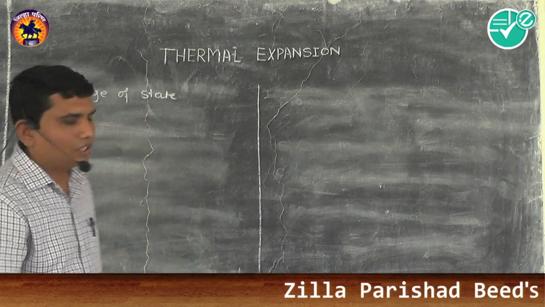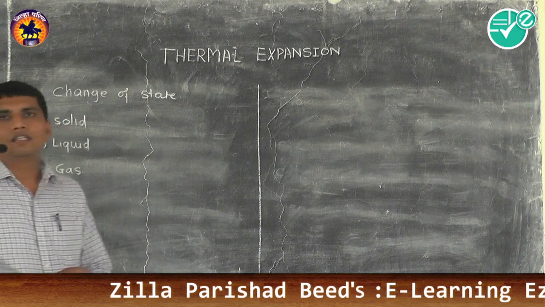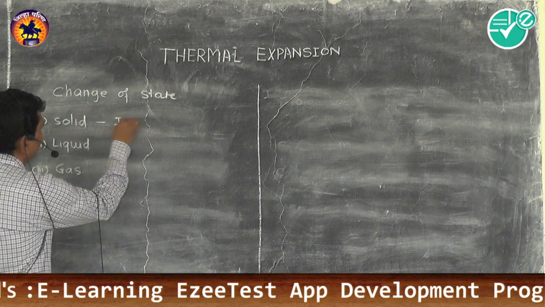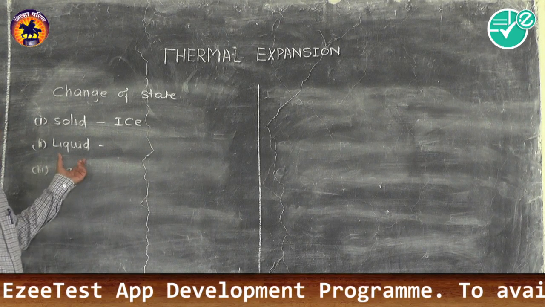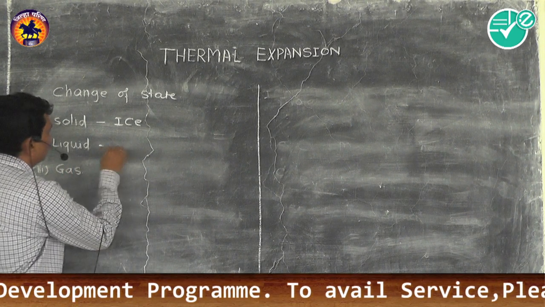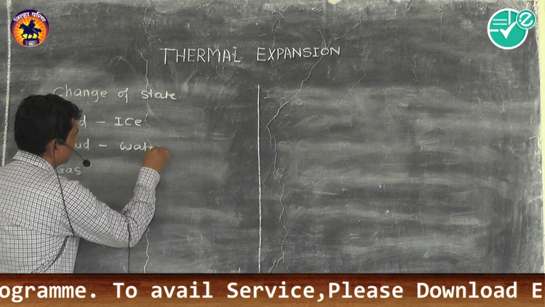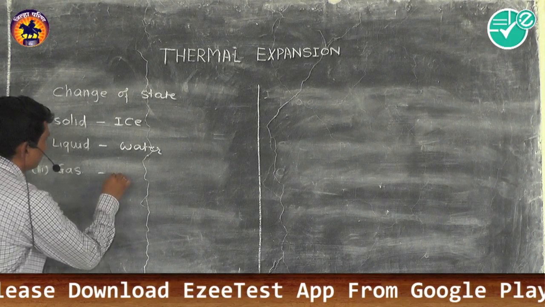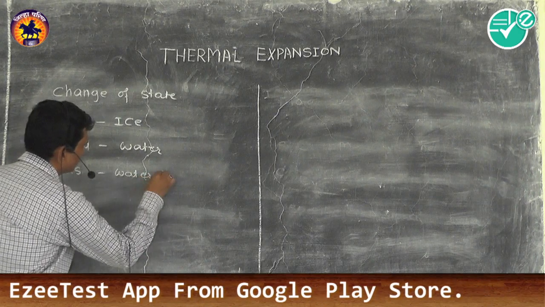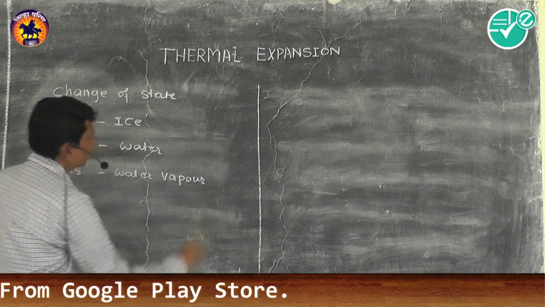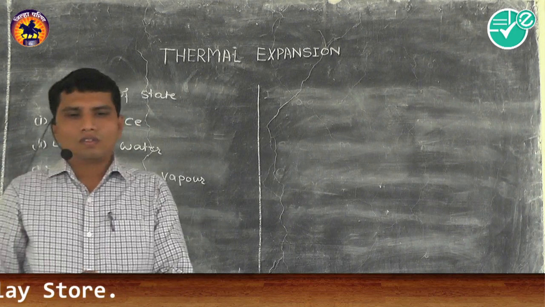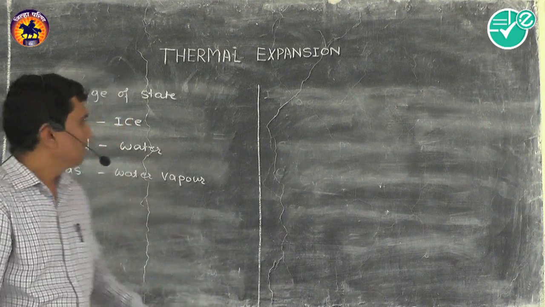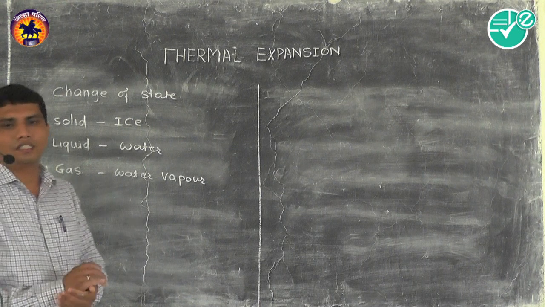In the solid state, it is in the form of ice. In the liquid state, it is in the form of water. And in the gaseous state, it is in the form of water vapor. So the substance which exists in all three states is water. Here we have these three states.